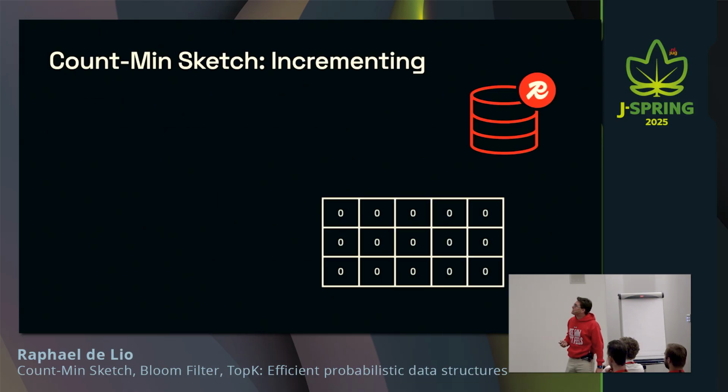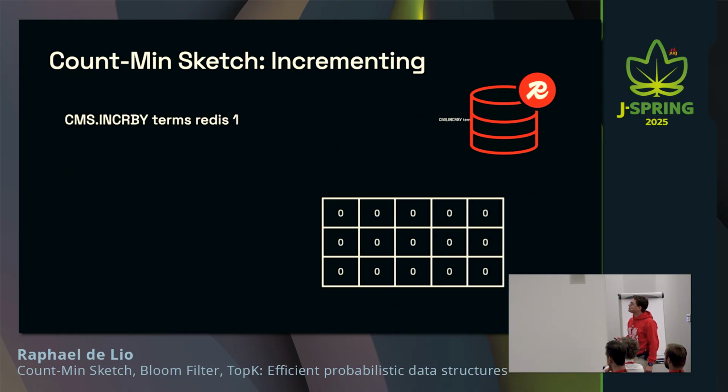So let's see what happens when you try to increment a certain term using a CMS. You're going to create the command cms.incrby, the name of the CMS, which is terms, then the term we want to count, and the number of times we want to count it. So we want to count Redis. Let's issue this command to the database.